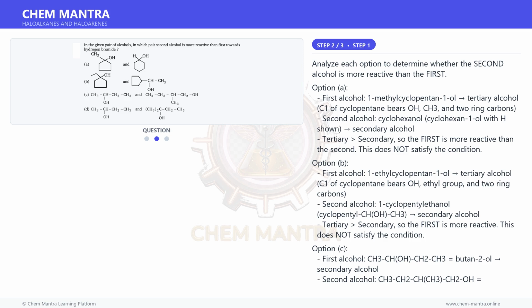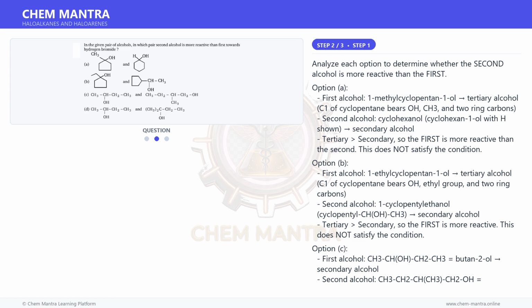Analyze each option to determine whether the second alcohol is more reactive than the first. Option A. First alcohol, 1-methylcyclopentan-1-ol, a tertiary alcohol: C1 of cyclopentane bears OH, CH3, and 2 ring carbons. Second alcohol, cyclohexanol, cyclohexan-1-ol with H shown, a secondary alcohol. Tertiary, secondary, so the first is more reactive than the second. This does not satisfy the condition.